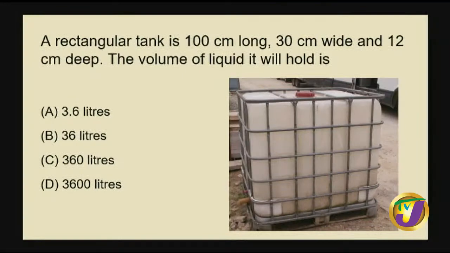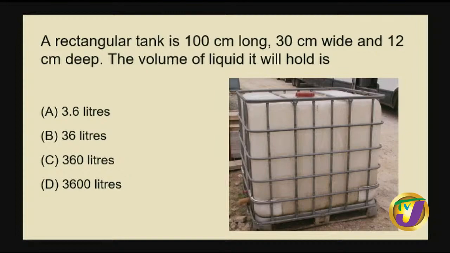A rectangular tank is 100 centimeters long, 30 centimeters wide, and 12 centimeters deep. The volume of liquid it will hold is, and you would have had your options, A being 3.6 liters, 36 liters, 360 liters, 3,600 liters. It's a volume question. What do we know about volume?